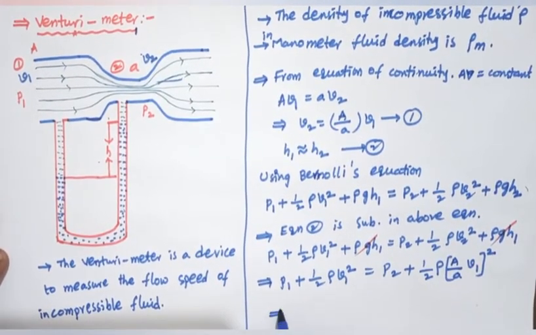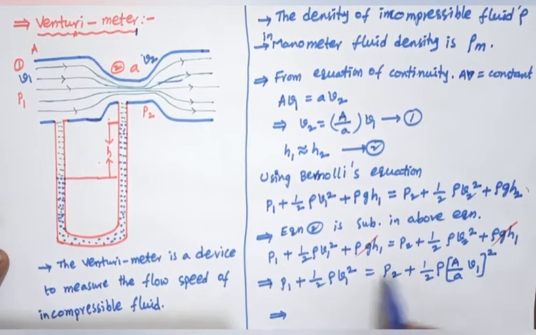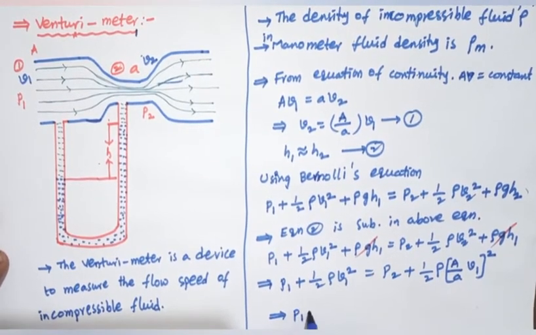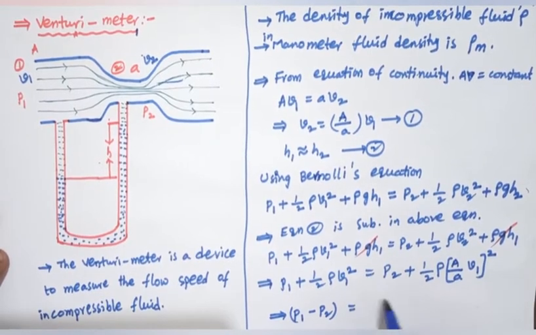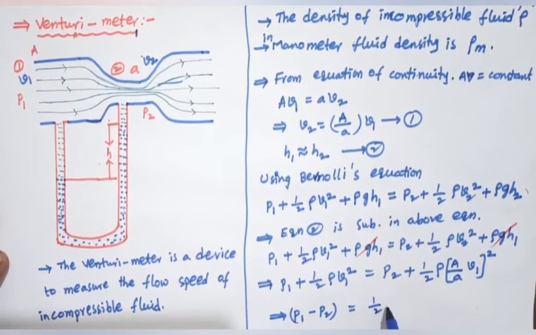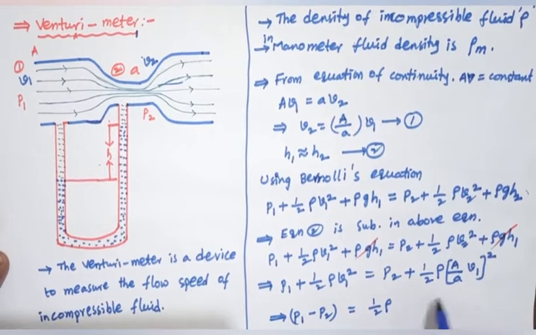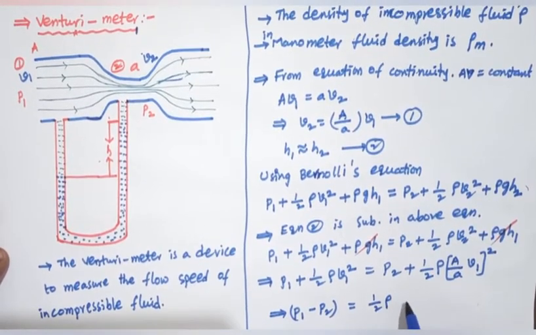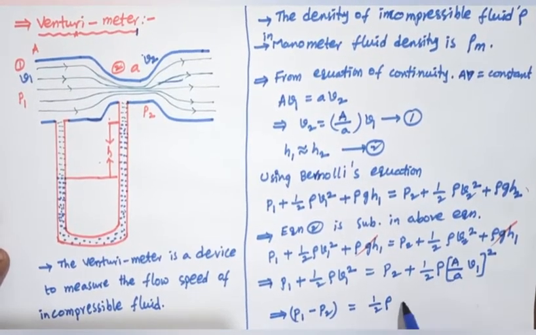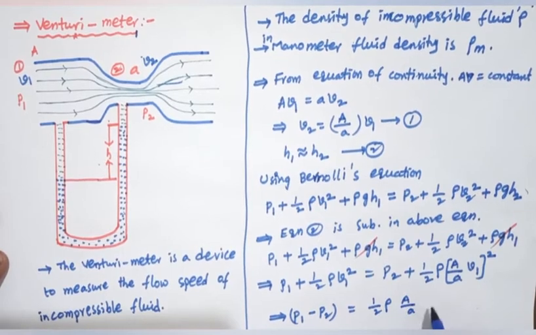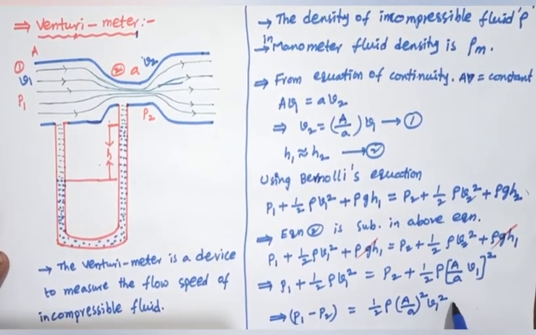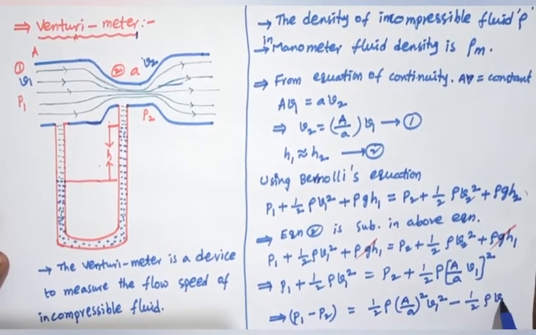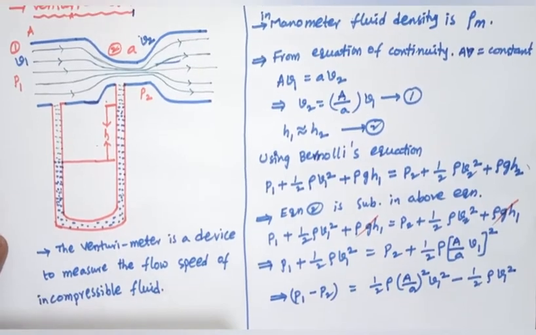So the change in pressure, P1 minus P2, we can take rho common: half rho capital A by small a whole square V1 square minus half rho V1 square.